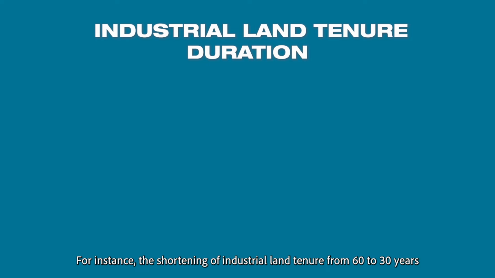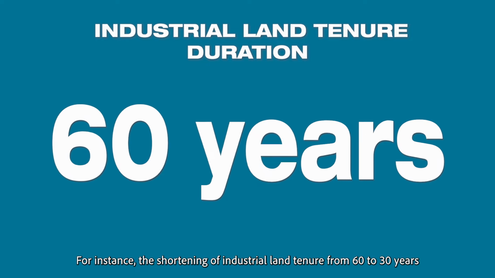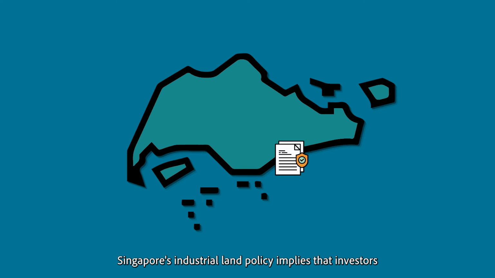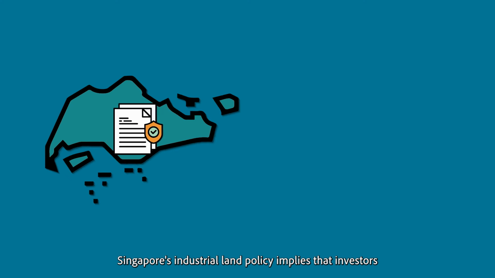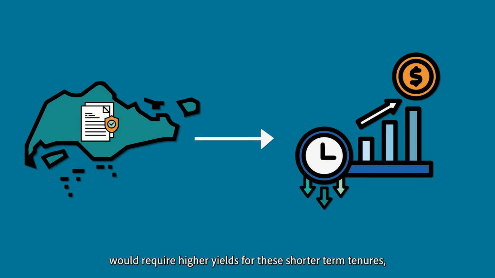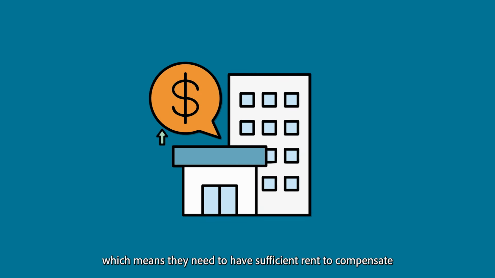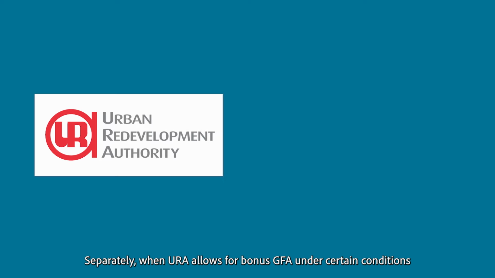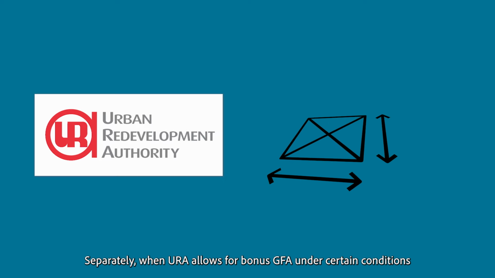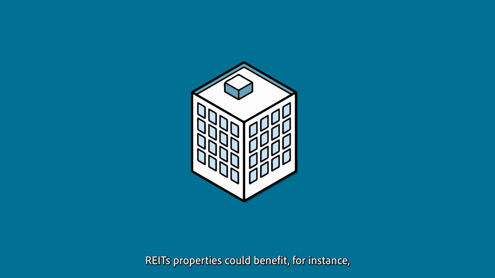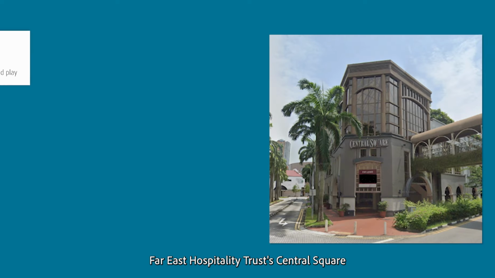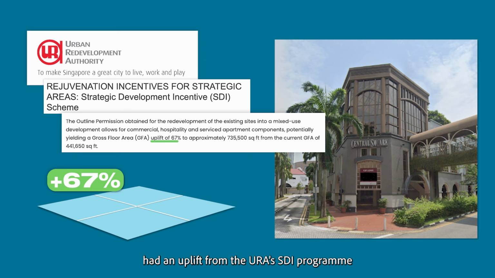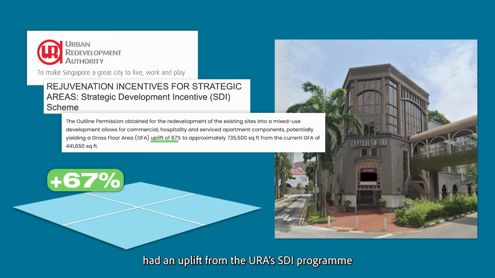For instance, the shortening of industrial land tenure from 60 years to 30 years affects industrial REITs. Singapore's industrial land policy implies that investors would require higher yields for these shorter-term tenures, which means they need to have sufficient rent to compensate for the shorter leases. Separately, when URA allows for bonus GFA under certain conditions, REIT properties could benefit. For instance, Far East Hospitality Trust's Central Square had an uplift from the URA's SDI program.